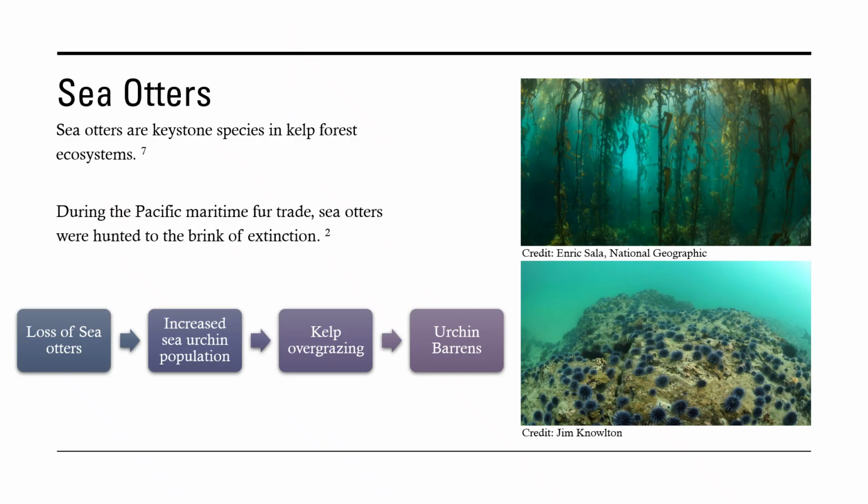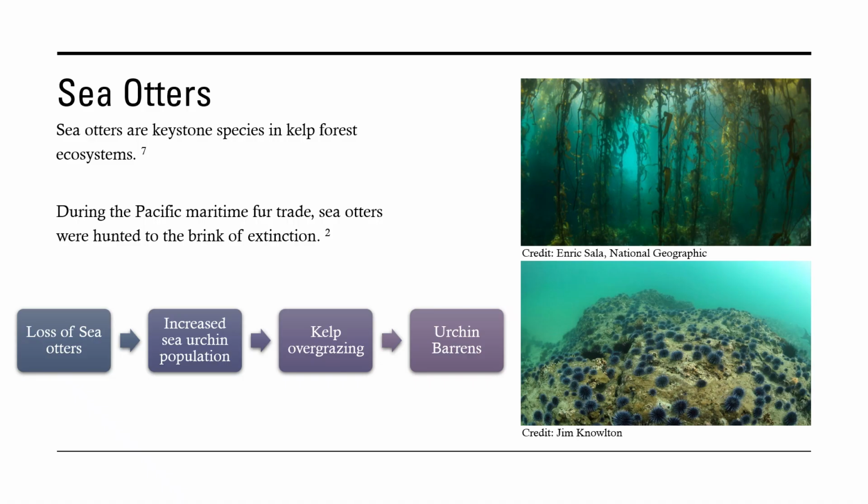The first example is with sea otters. Sea otters are keystone species in kelp forest ecosystems. They feed on sea urchins, keeping their populations in check. During the Pacific Maritime Fur Trade, sea otters were hunted to the brink of extinction. The loss of sea otters caused a top-down trophic cascade, which massively removed kelp from the ecosystem.